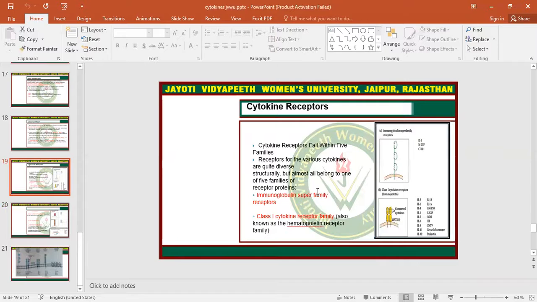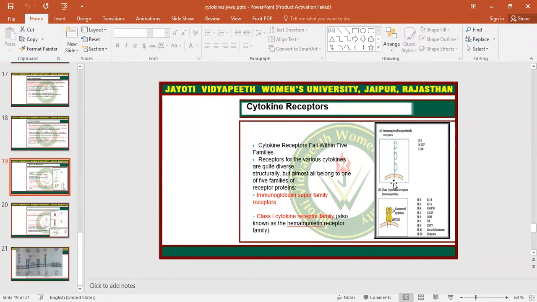So this is the first class, which is the immunoglobulin superfamily. Here we can find that the structure of the immunoglobulin superfamily is like the structure of the immunoglobulins. They are bound to each other by disulfide linkages. This is the membrane. This is the portion where it is on the surface of the cell membrane. And this is the transmembrane region.